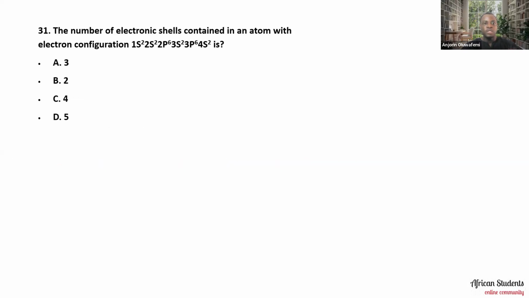Okay. So question 30 says that the number of electronic shells contained in an atom with electron configuration of 1s2, 2s2, 2p6, 3s2, 3p6, and 4s2 is... So what is the number of electronic shells that we have there? Is it 3? Is it 2? Is it 4 or 5? So please let me know what you feel the right answer is in the comment section there. Okay. All right. Now, so the answer is actually 4.